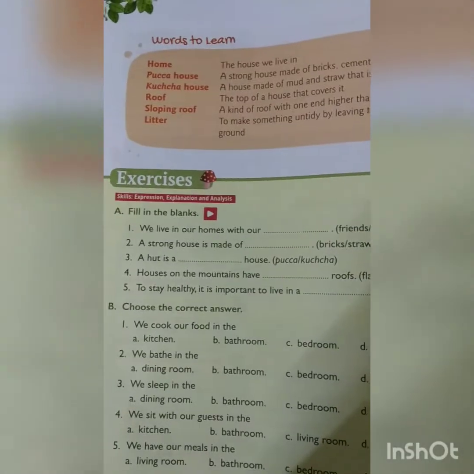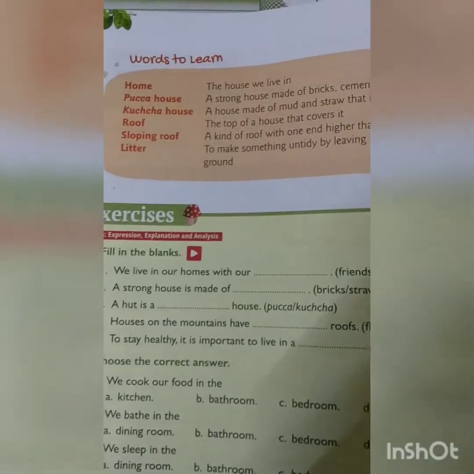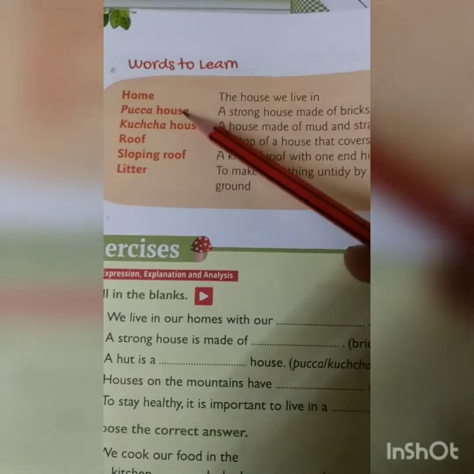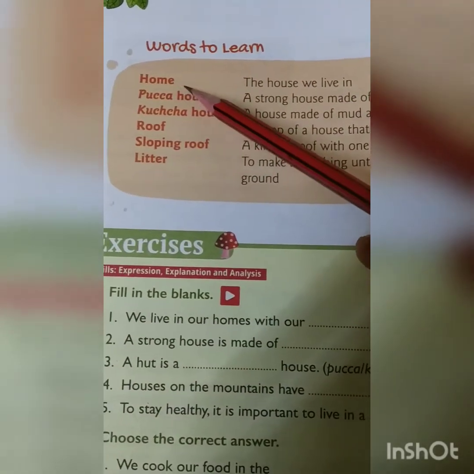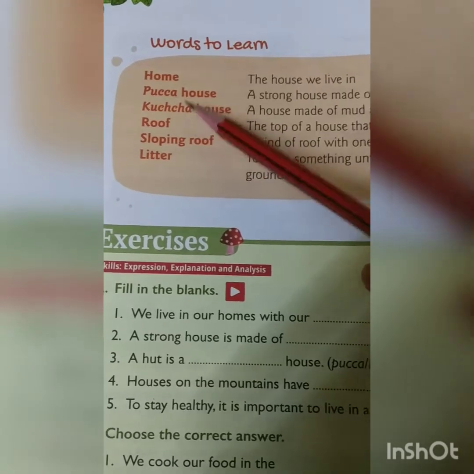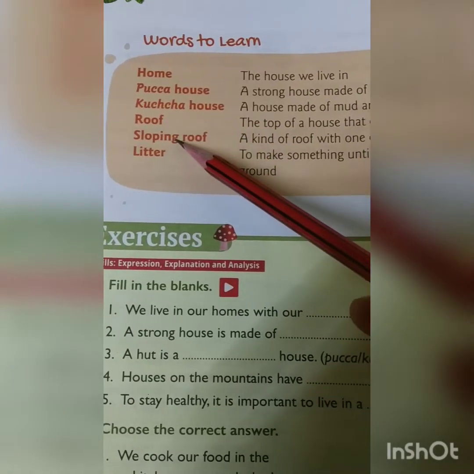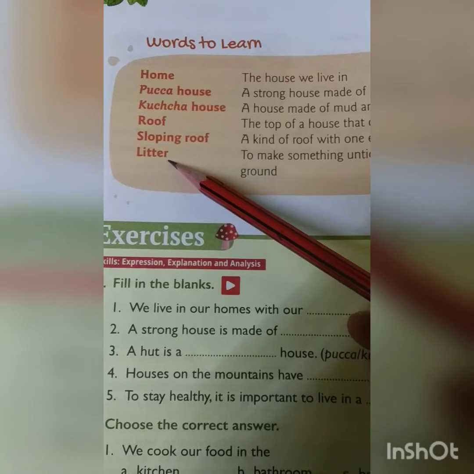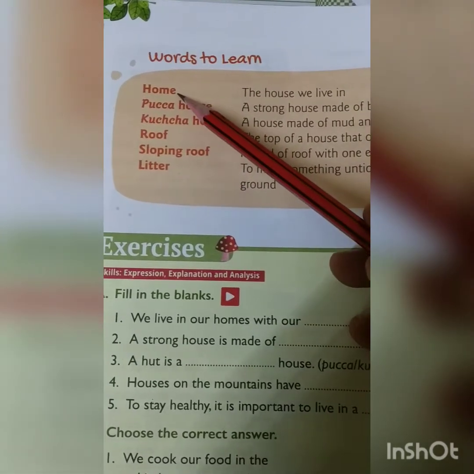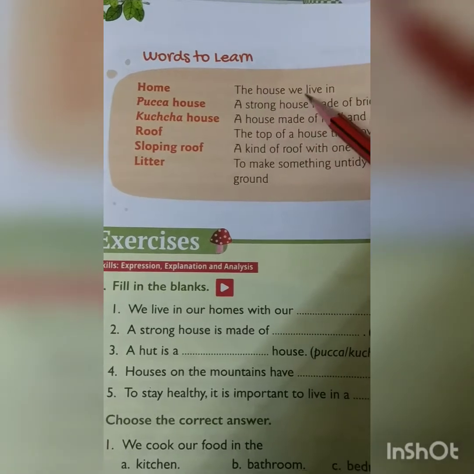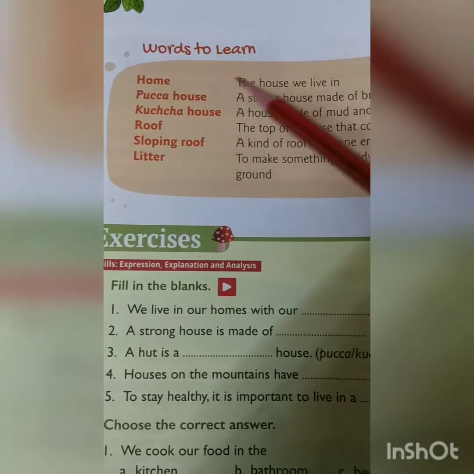Now children, turn to page 42. Words to learn. What are the words we learn in this chapter? Home, pakka house, kacha house, roof, sloping roof, litter. Now we will see what is the meaning of this. Home means the house we live in.